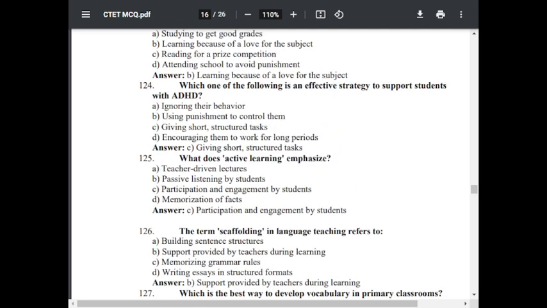Question number 125. What does active learning emphasize? Option A, teacher-driven lectures. Option B, passive listening by students. Option C, participation and engagement by students. Option D, memorization of facts. The correct answer is participation and engagement by students.